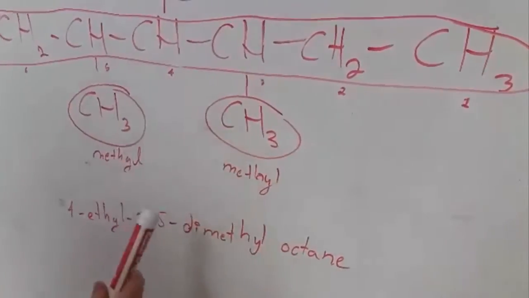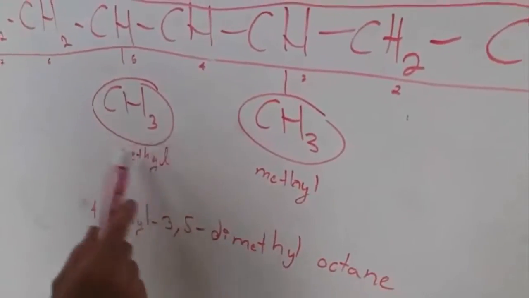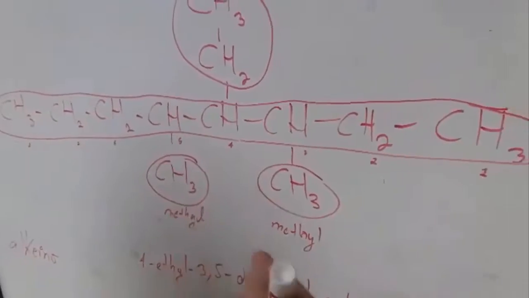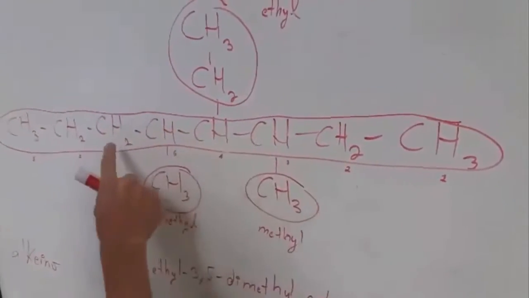But di is a prefix that we use when we have, in this case, two methyls. Di is for 2. And oct is because we have, as we said, 8 carbons: 1, 2, 3, 4, 5, 6, 7, and 8.